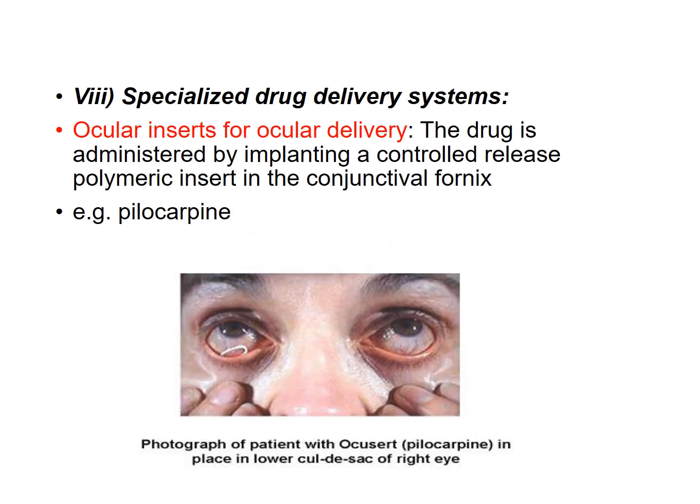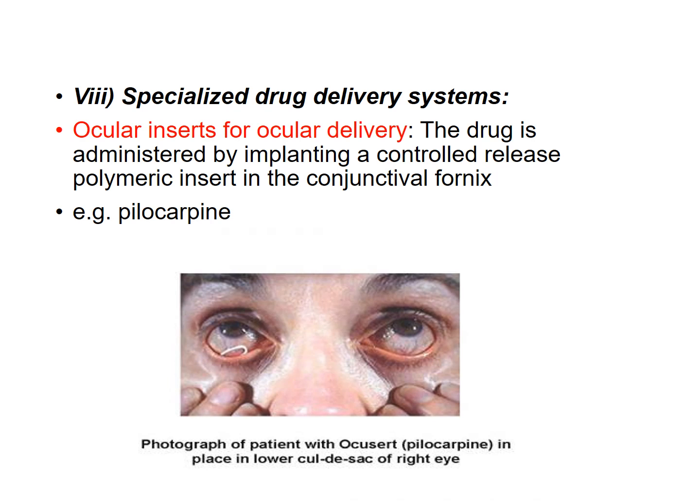Now among these topical preparations, some are specialized drug delivery systems, that is they are specialized for the delivery of medications at the particular site through a particular way.